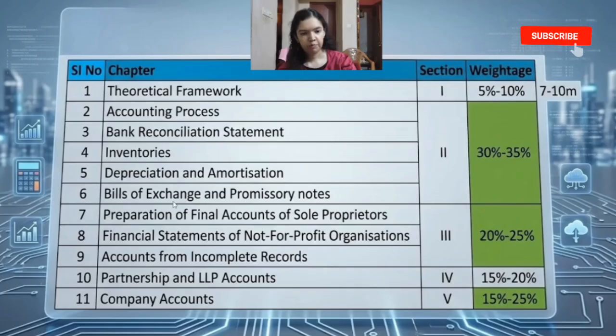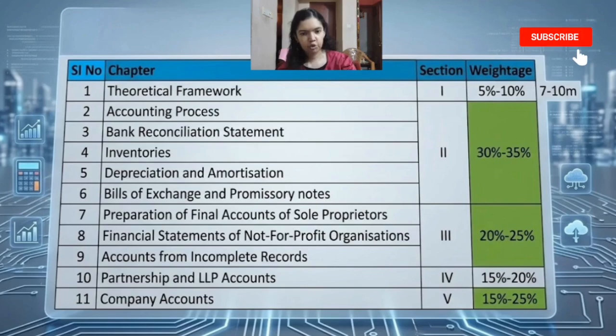Next we have section 4, partnership and LLP accounts. This comprises of 15 to 20% weightage. This section will cover goodwill, admission, retirement, death and dissolution of partner. So questions may be of 5 marks or there might be full-fledged question of 10 to 12 marks, practical question. So some important accounts from this chapter are revaluation account, partners capital account and balance sheet. Please read the requirements of the questions carefully because sometimes only 2 accounts might be asked instead of preparing all the 3.